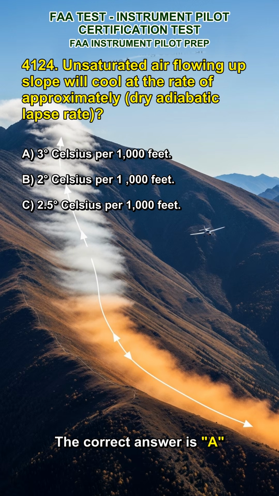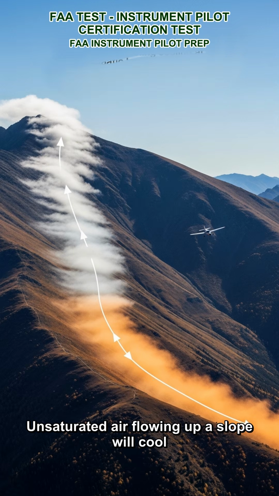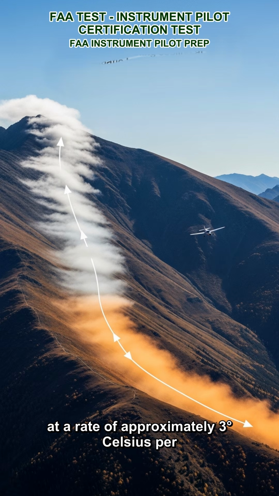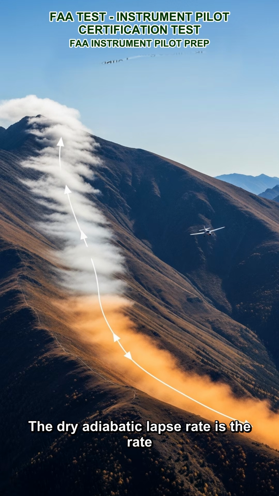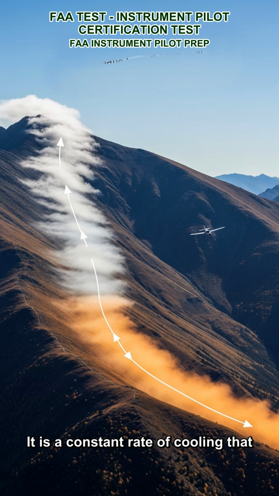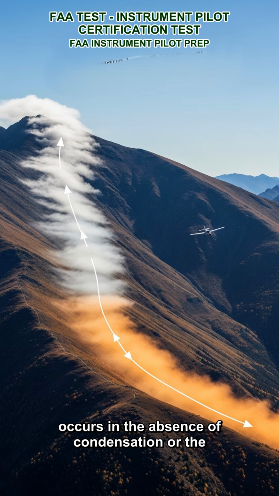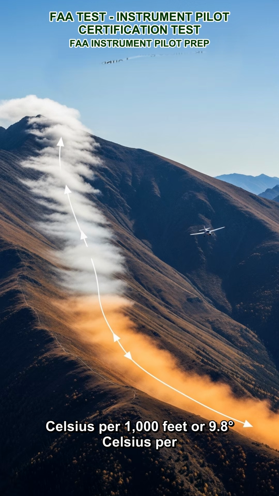The correct answer is A. Unsaturated air flowing up a slope will cool at a rate of approximately 3 degrees Celsius per 1,000 feet, which corresponds to the dry adiabatic lapse rate. The dry adiabatic lapse rate is the rate at which unsaturated air cools as it rises or expands due to adiabatic processes. It is a constant rate of cooling that occurs in the absence of condensation or the release of latent heat. The dry adiabatic lapse rate is approximately 3 degrees Celsius per 1,000 feet or 9.8 degrees Celsius per